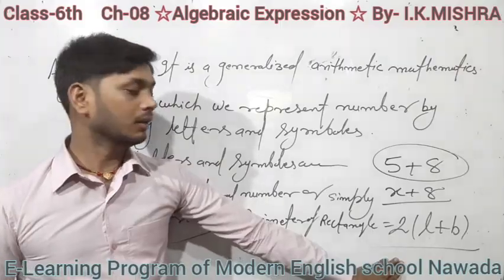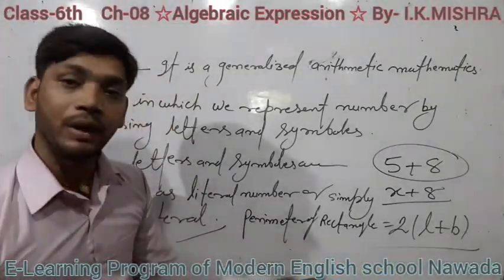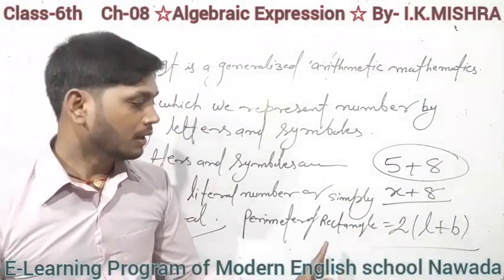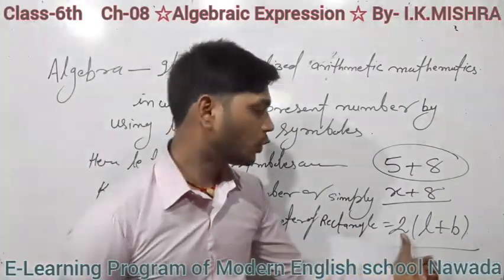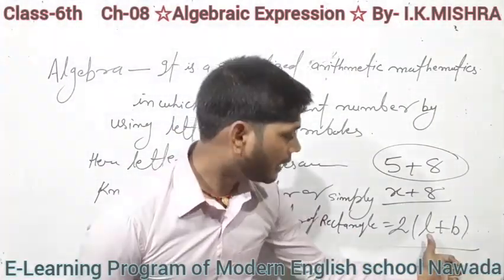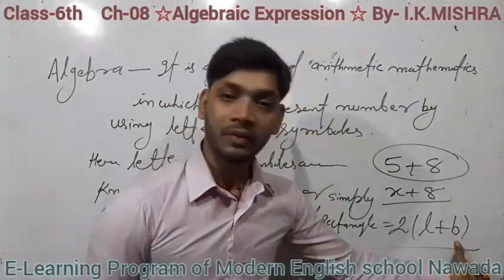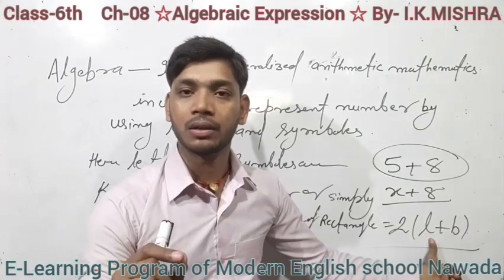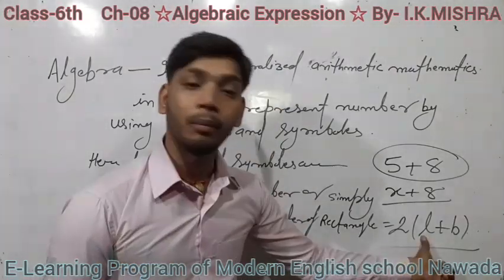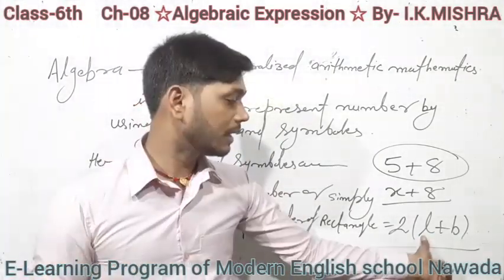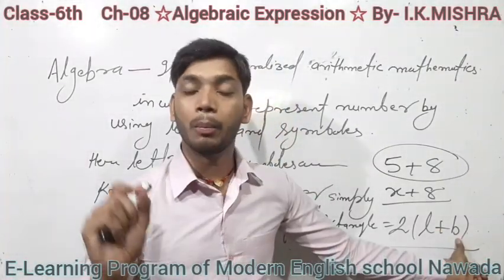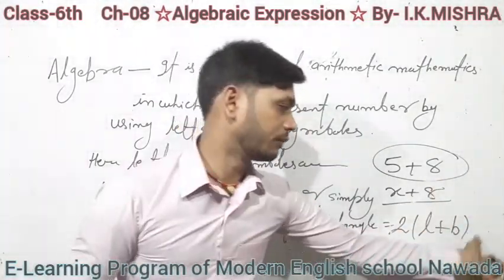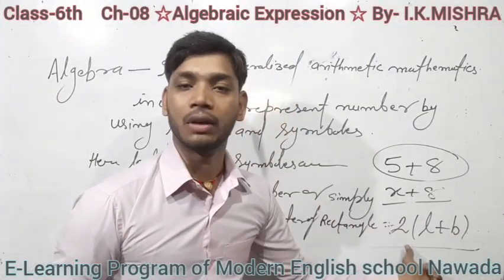When you have to find the value of the perimeter of a rectangle, then use this formula, 2 into L plus B. Students, here L and B are letters and they are used for numbers. L means length of the rectangle and B is for breadth of the rectangle. That means it's an algebraic expression.